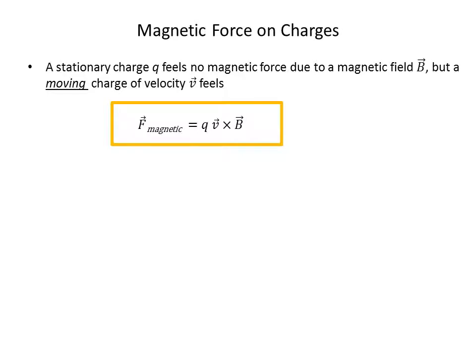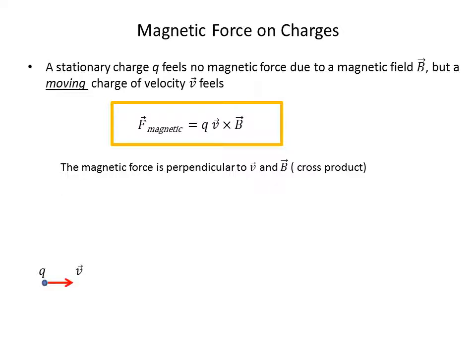In this lecture, we look at the magnetic force on charges. A stationary charge Q feels no magnetic force due to a magnetic field. But a moving charge of velocity v does feel a force, and it has the form F magnetic is equal to the charge times the cross product of v and B. The magnetic force is perpendicular to the velocity and the magnetic field because that's the nature of the cross product.